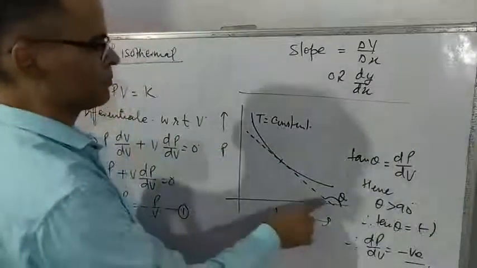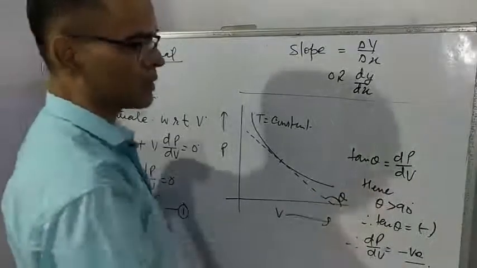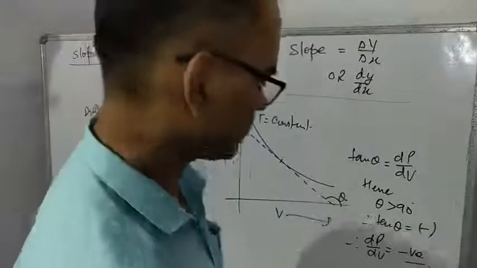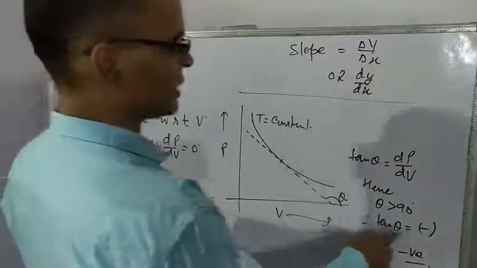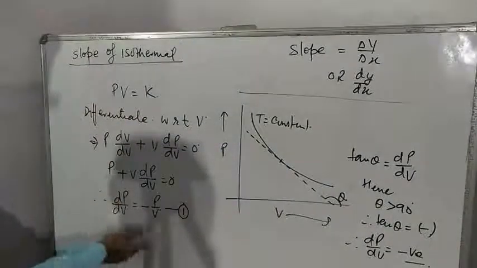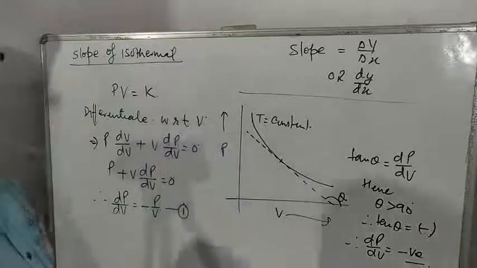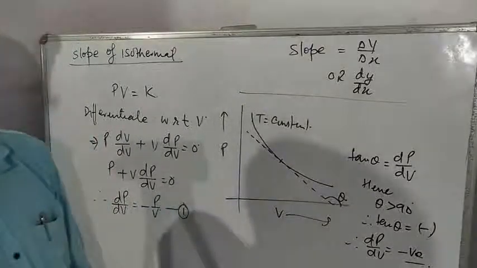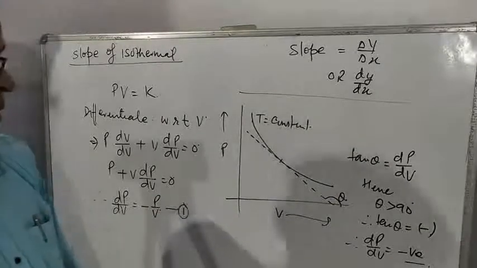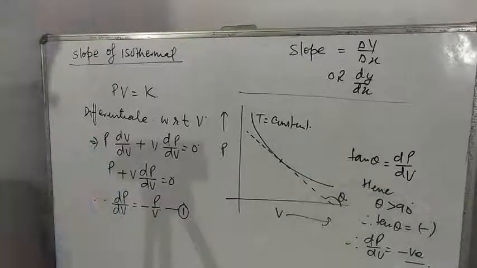Very clearly, here theta is more than 90 degrees. And you know that if theta is more than 90 degrees, the value of tan is negative. So tan theta you will get negative, and that you are getting here. So the negative sign has a sense that if one quantity increases, the other quantity should decrease. So this is the slope of the isothermal curve.